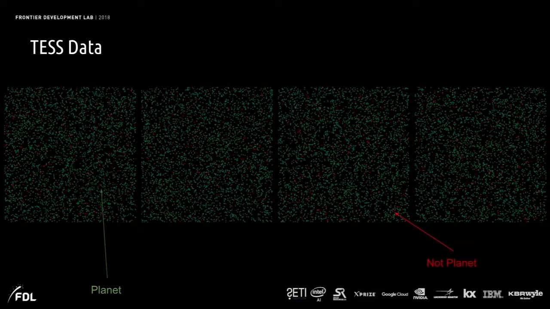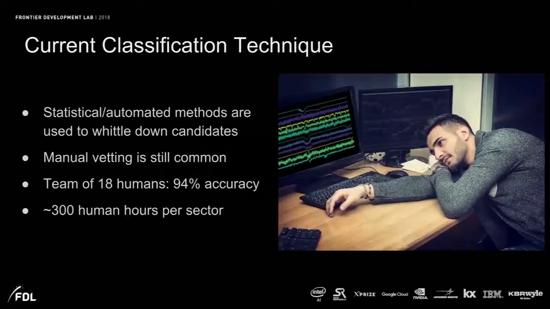So what do we currently do to find these planets? We don't go to the pixels, in fact, we go from the detections usually. And yes, we still manually look at these light curves. We do use statistical and automated techniques to chop down to the most likely candidates, but there is still a lot of manual vetting. And in fact, for a smaller test set than we had, it took 18 humans about 300 human hours in total for one sector, and they got a 94% accuracy. So this gives us a baseline of what we can aim for to improve.